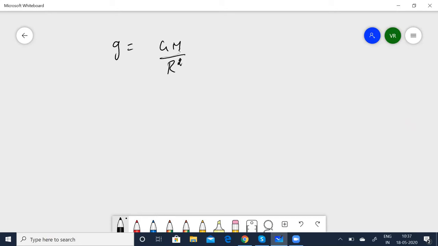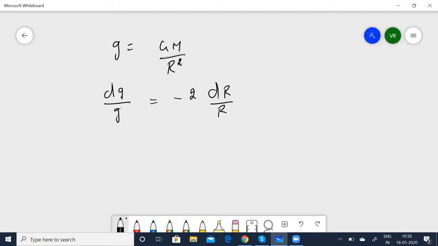So, a small change in the acceleration, let me take it as dg by g, the error, okay? That is now going to be equal to minus 2 dr by r, where dr by r is the error in the radius, the increase or decrease in radius, and in the same way dg by g is going to be the percentage increase of the gravitation, okay?